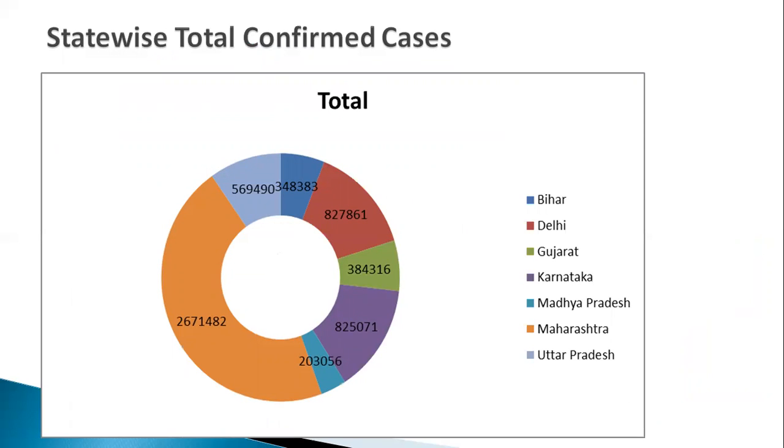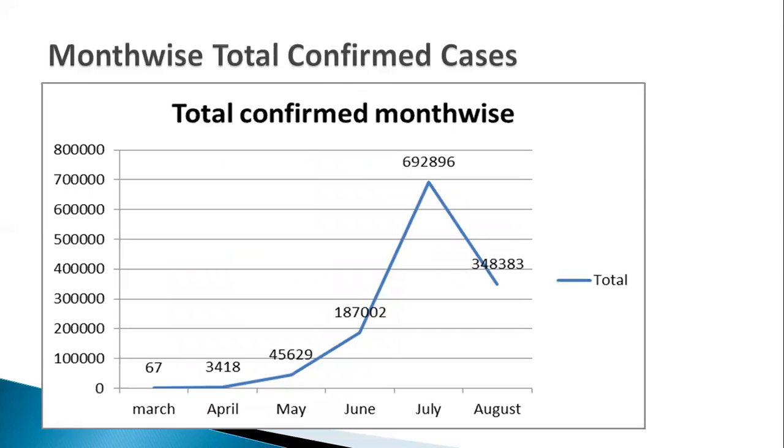This is the pie chart which shows the total confirmed cases state-wise. As we have seen, the total number of confirmed cases is larger in Maharashtra. This is the next chart, which shows the total confirmed cases month-wise. As we see, in July the total confirmed cases are larger.